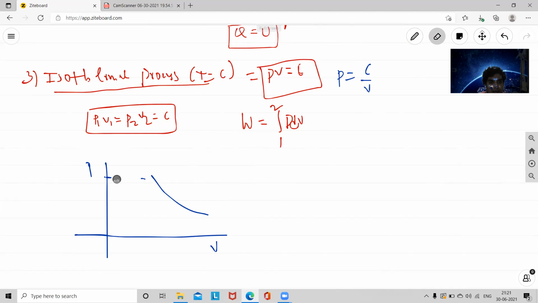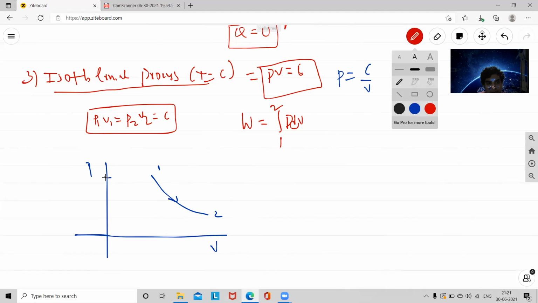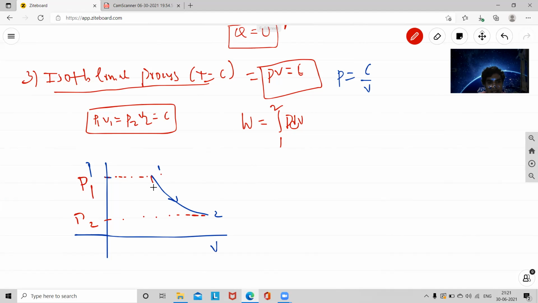For example, this is state 1 and this is state 2. Here the pressure values are P2 and P1, and the volumes are V1 and V2. Now the mathematical relation is PV is equal to constant.